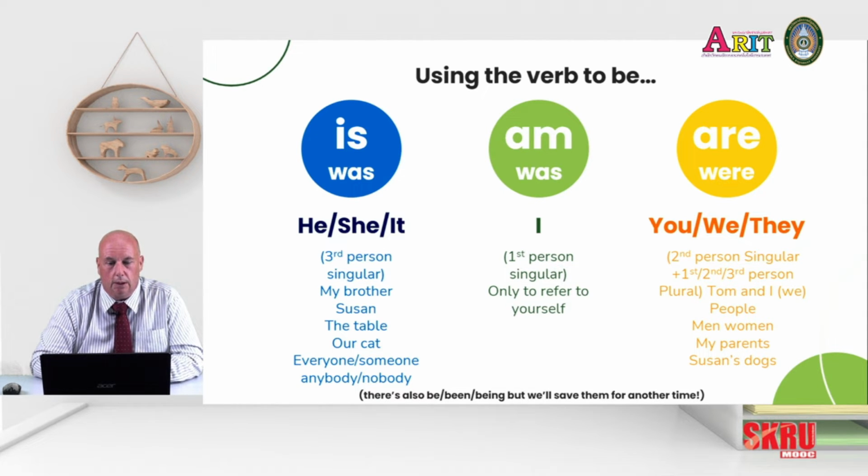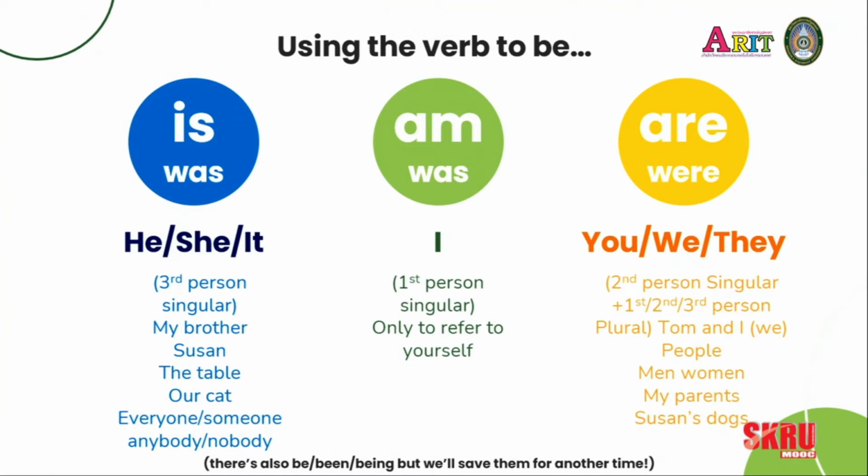Here on screen you can see we have is, and below it was. Was is the past tense we use to speak about things that happened before now. We use is and was with he, she and it as our subjects. So when we talk about it, it's the third person singular. We talk about other people, but only one of them. My brother is a doctor. Susan is happy. The table is broken. Our cat is lovely.